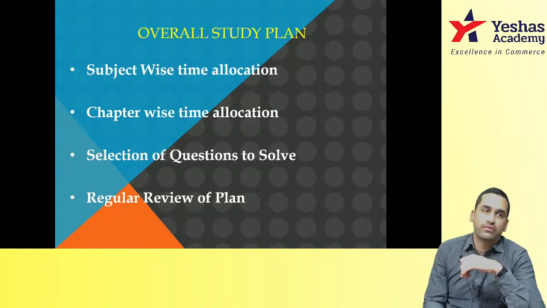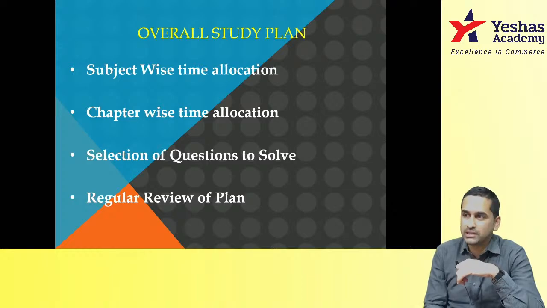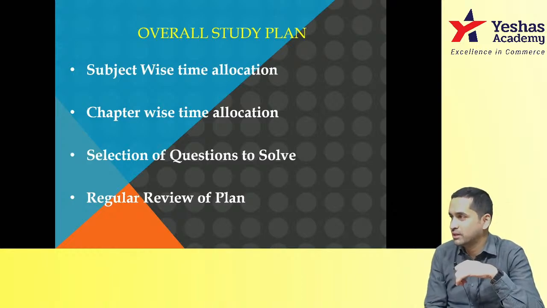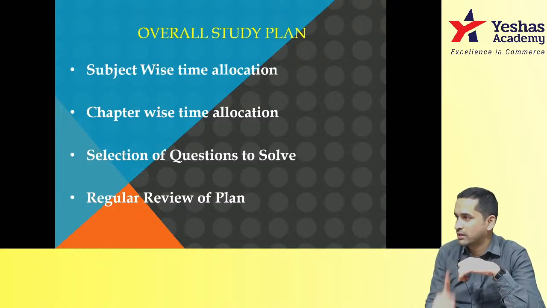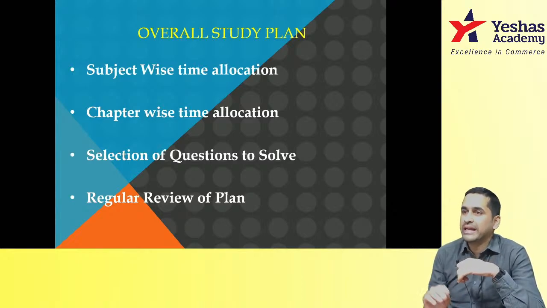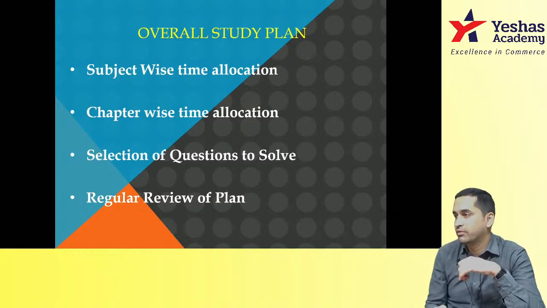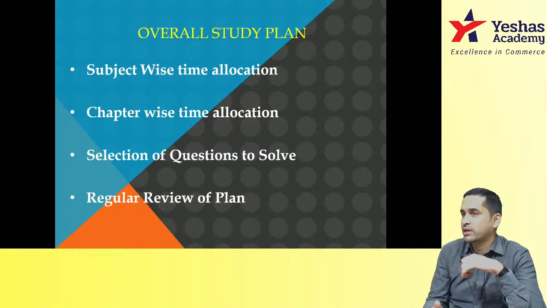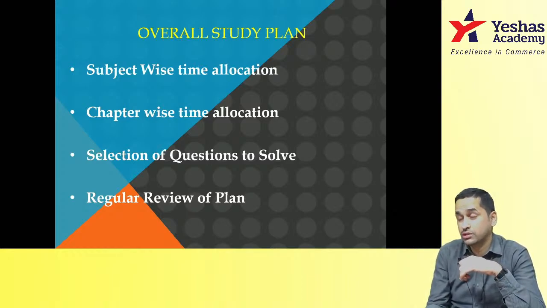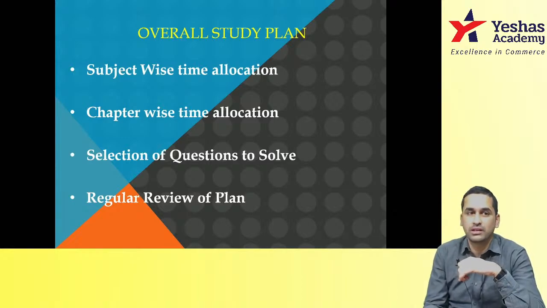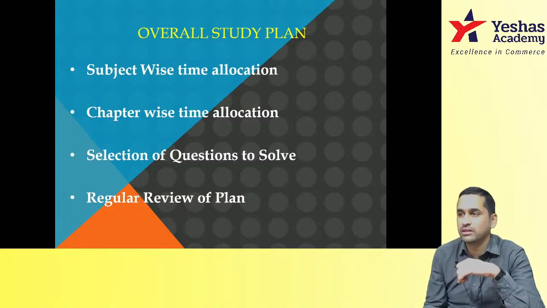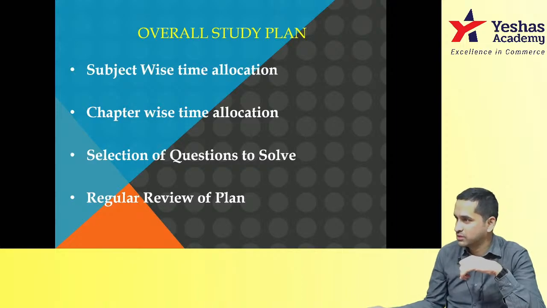Do not solve every sum. This is the biggest mistake that many students make, especially in practical subjects: accounts, costing, advanced accounts, and FM. If you're solving each sum even in your revision, you are making a very big mistake. You need to select those problems which are worth revising. Not every sum is worth revising. Now you are attending the advanced accounts class.